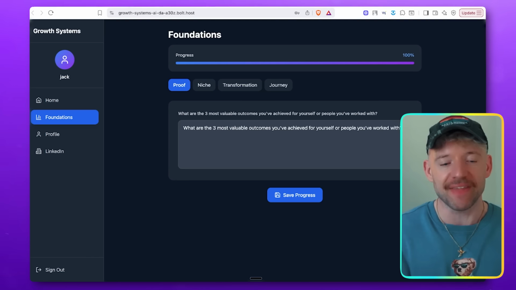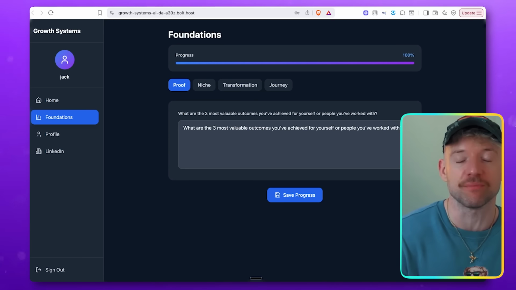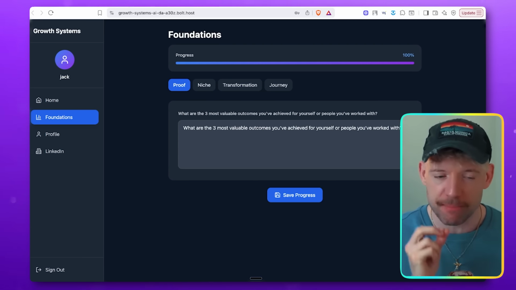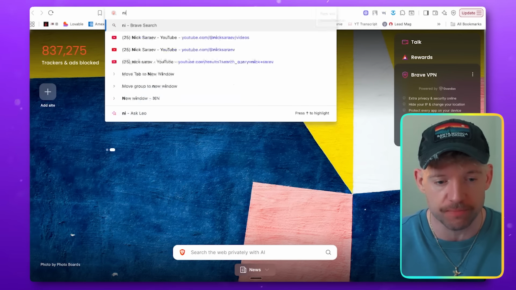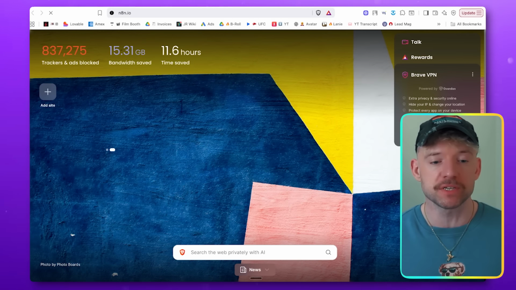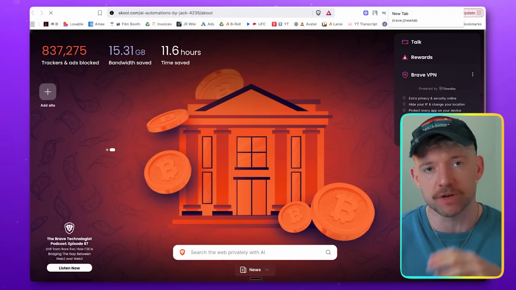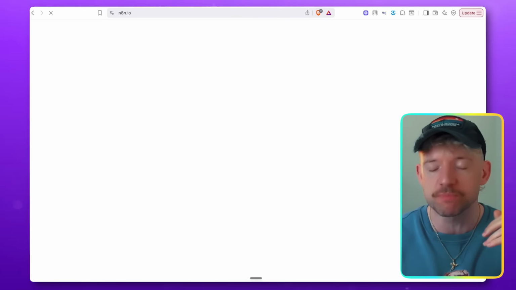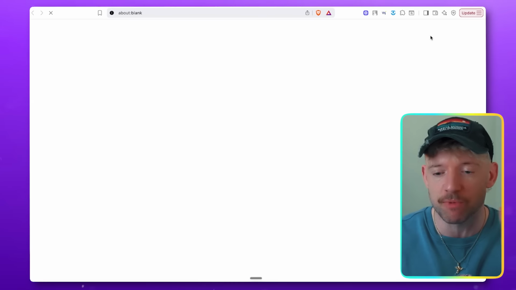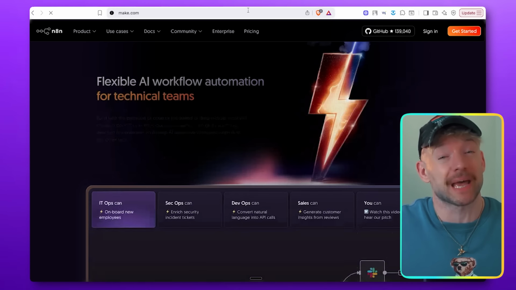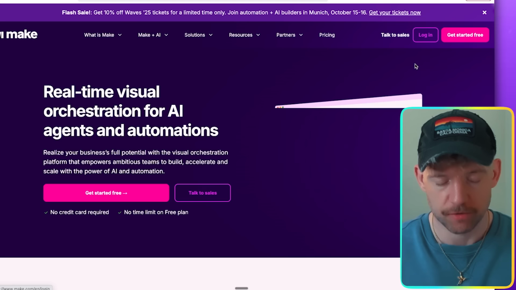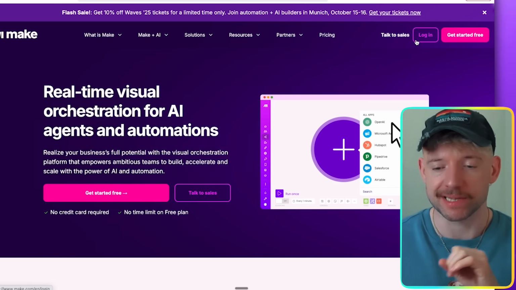So we've done step three. The next one is what we call step number 4, which is no code automation. And that is how we now connect this incredible growth system to N8N and Make.com. And I'm going to show you exactly how you do both. So the first thing we need to do, okay, is I'm going to show you 2 websites. You can pick one of these. We've got full guides in the community on going 0 to hero in both of them, just because they're slightly different. Now, Make is more beginner friendly. N8N certainly has more capability in terms of what you can do when you get started. So this is Make.com. Come over here, let's log in.